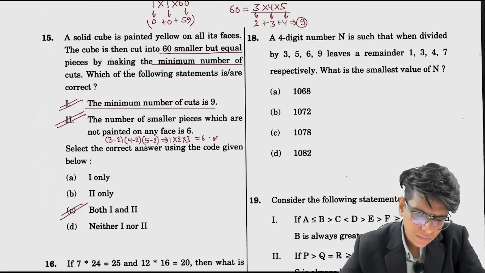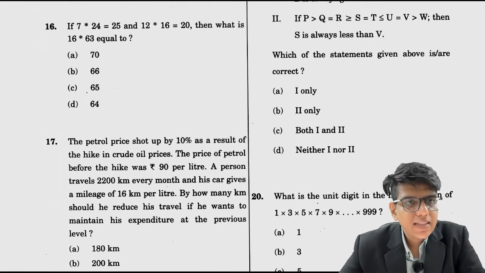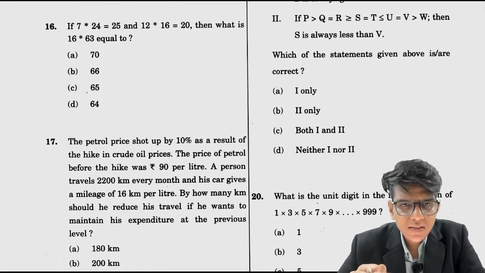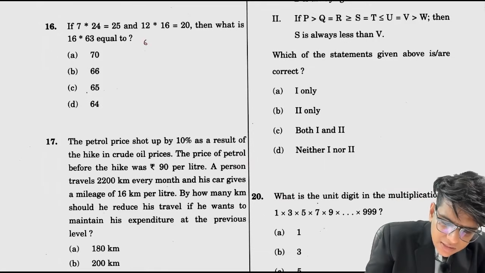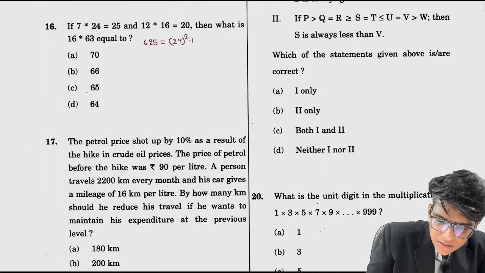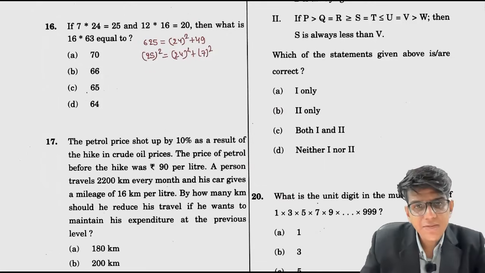Okay? Let's go next. Question number 16, if you see, they are saying 7 into 24 is 25. Now if you know 24 square, 25 square is 625, right? 625 is nothing but 24 square plus 49. If you see, this 25 square is nothing but 24 square plus 7 square. So this is the coding pattern they have used.